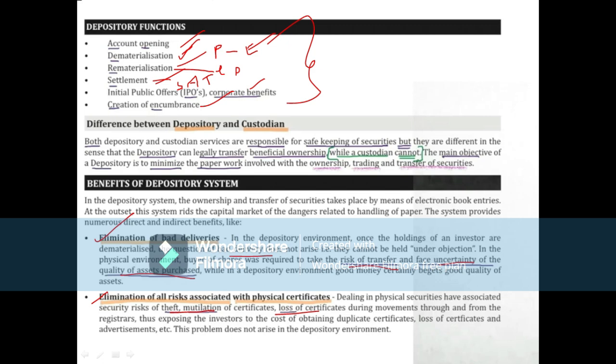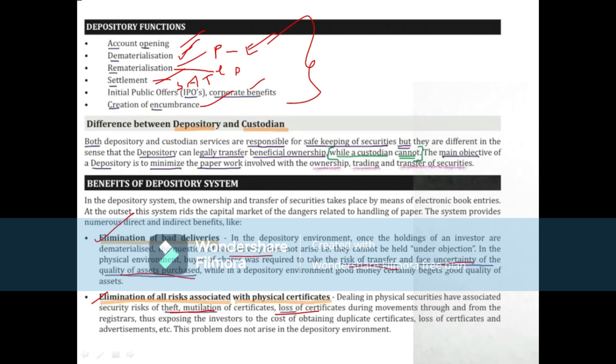Huge paperwork will not be there, and periodic status will be updated to the investors through dematerialized securities. Another one is elimination of problems related to change of address of the investor, transmission, etc. Why? In case of change of address or transmission of demat shares, investors are saved from undergoing the entire change procedure with each company or registrar. Investors only have to inform their depository participant with all relevant documents, and the required changes are effected in the database of all companies where the investor is a registered holder of securities.